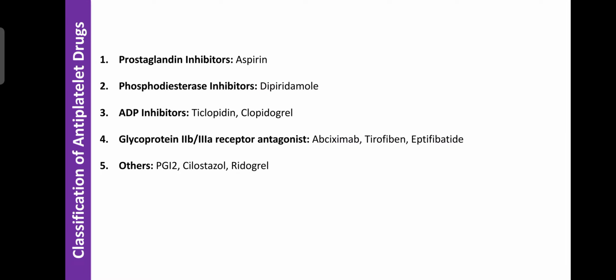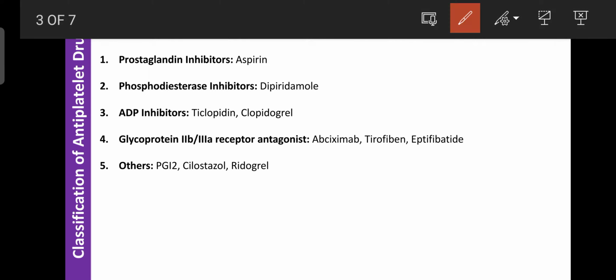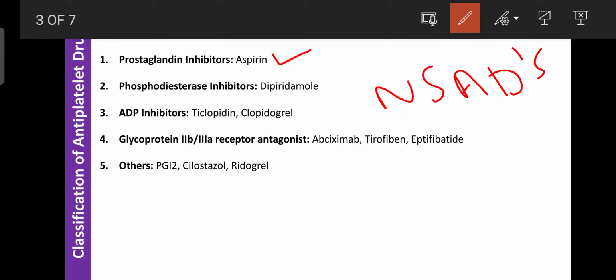Regarding the classification, these antiplatelet drugs are mainly classified into 5 types. The first one is the prostaglandin inhibitors, that is aspirin. As you know from the pharmacology of non-steroidal anti-inflammatory drugs, these drugs are mainly used as antipyretics, helpful for high fever or pyrexia, as analgesics, helpful for treatment of pain, and also for their anti-inflammatory action, to treat inflammation.